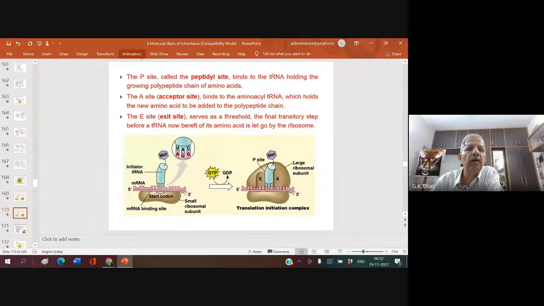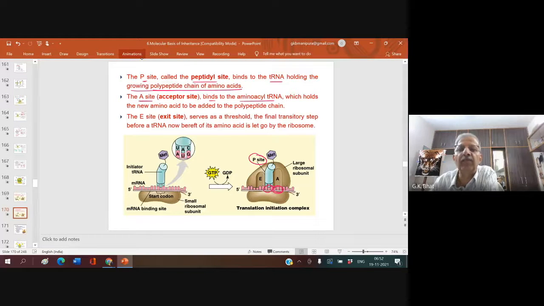Okay, now you see, the P site is called the peptidyl site. The peptidyl site binds to the tRNA holding the growing polypeptide chain of amino acids. This is the P site. Now the A site, the acceptor site, binds to the amino acid tRNA.